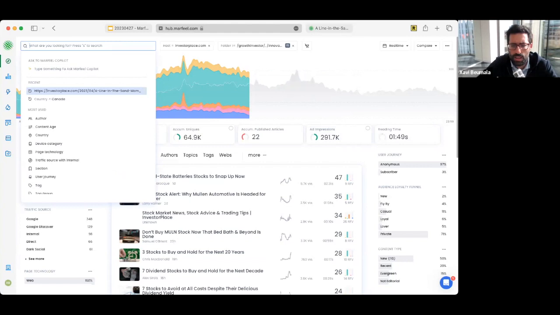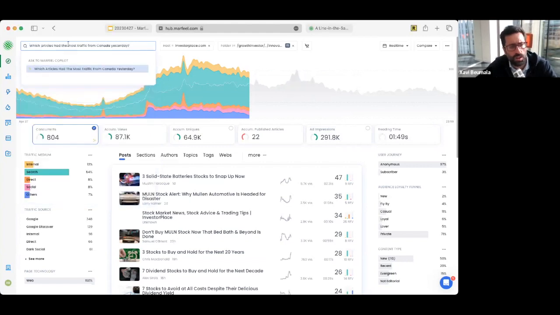And yeah, it's not that it needs to be easy questions. So for example, I just have this on the clipboard: which articles had the most traffic from Canada yesterday. So you can add as many dimensions as you want. You can even ask not only about traffic, but content production. How many articles did I write yesterday for a given section?